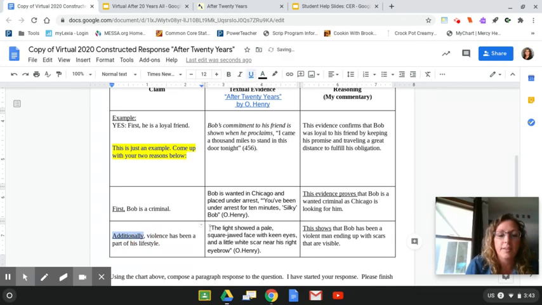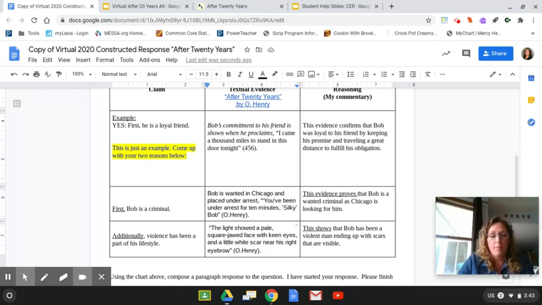Additionally, now I still need to introduce my textual evidence. I can't just drop a quote in there. I actually have to introduce it. So I'm taking a look right here. It says, "The light showed a pale, square-jawed face with keen eyes." So right here, I want to make sure that I introduce this properly.